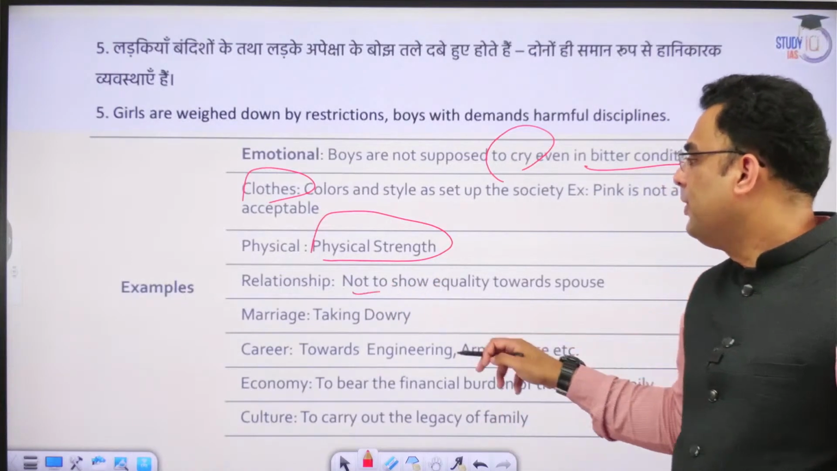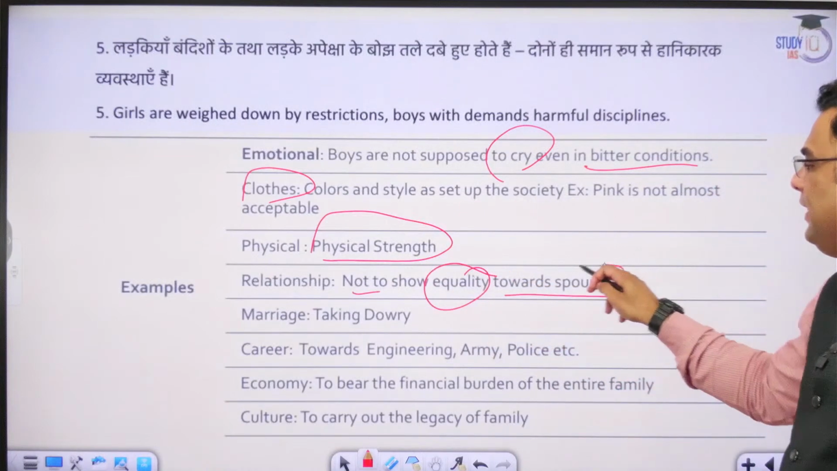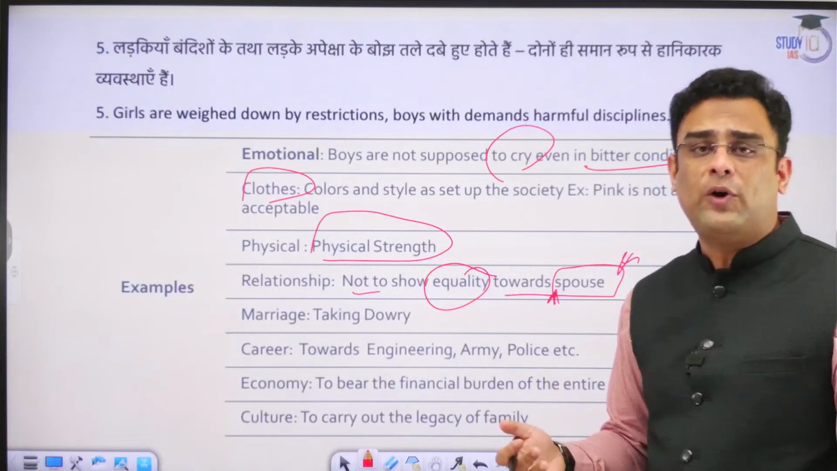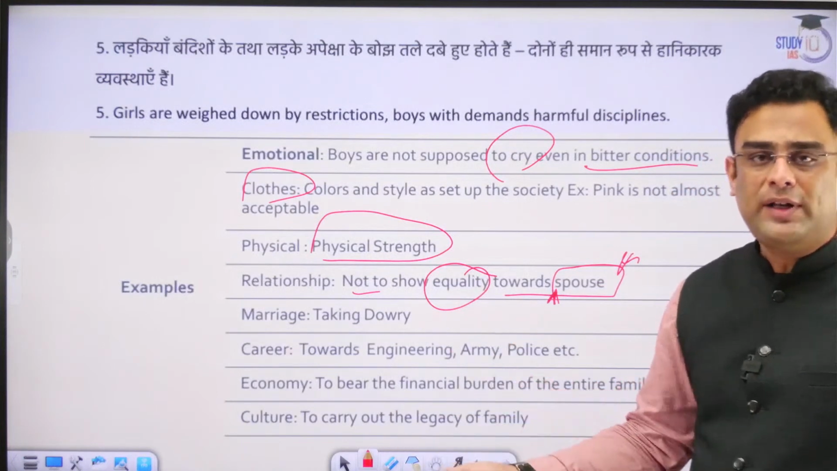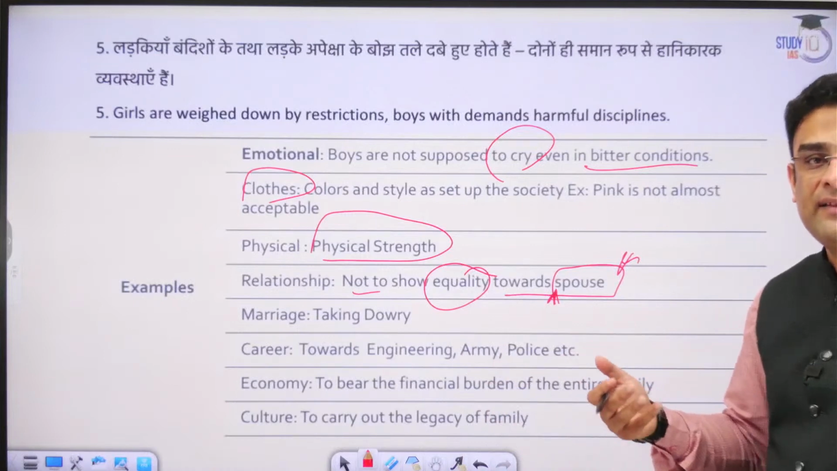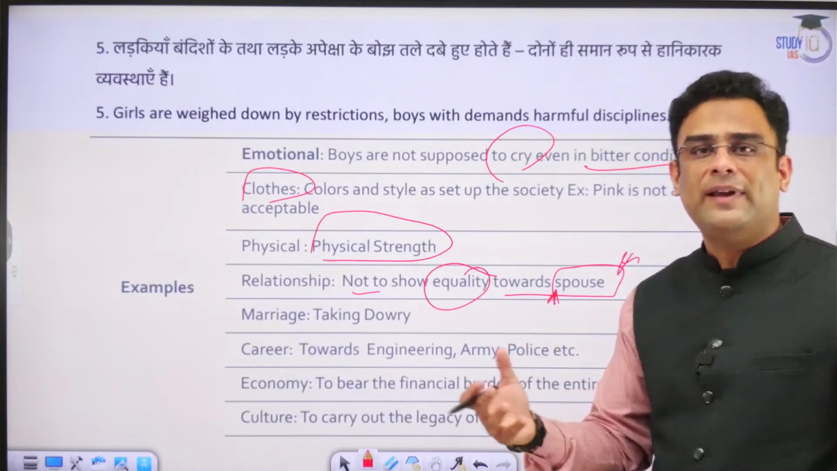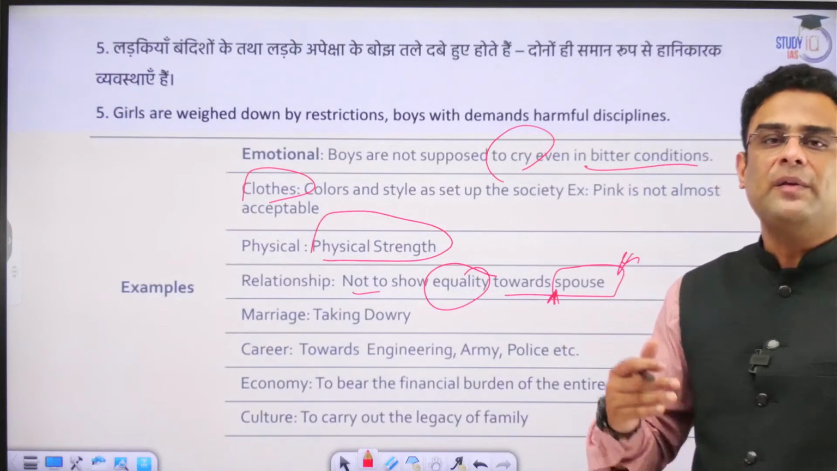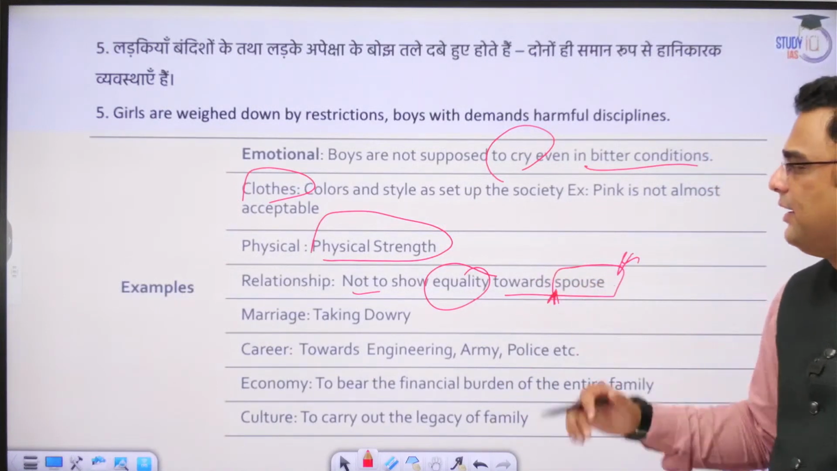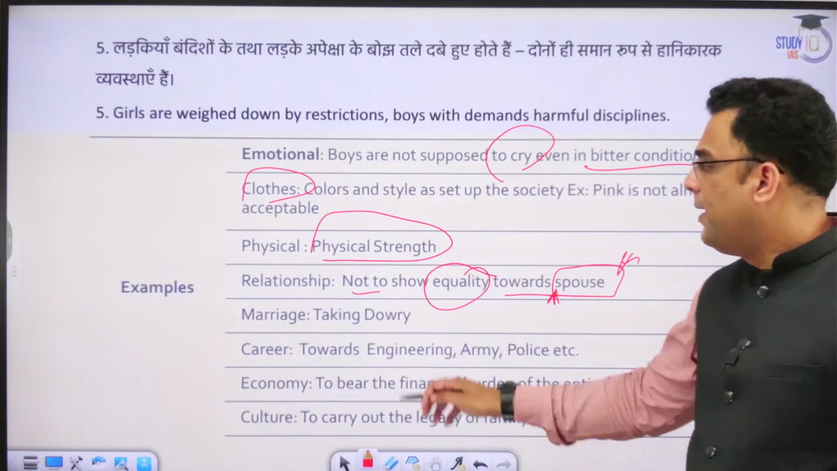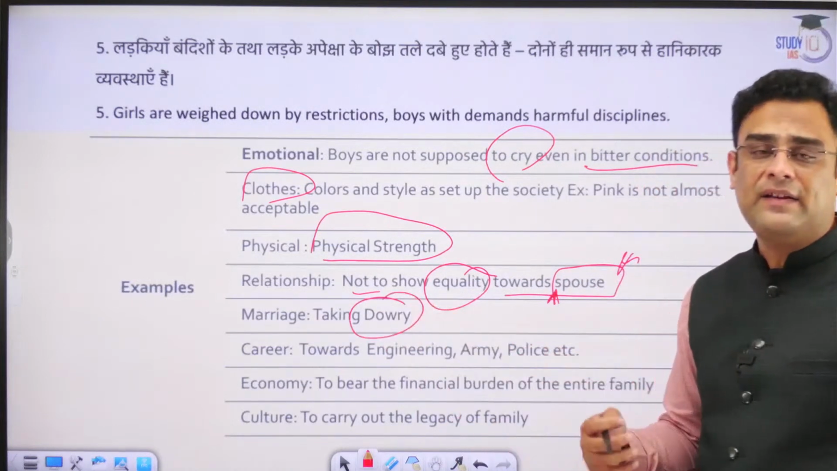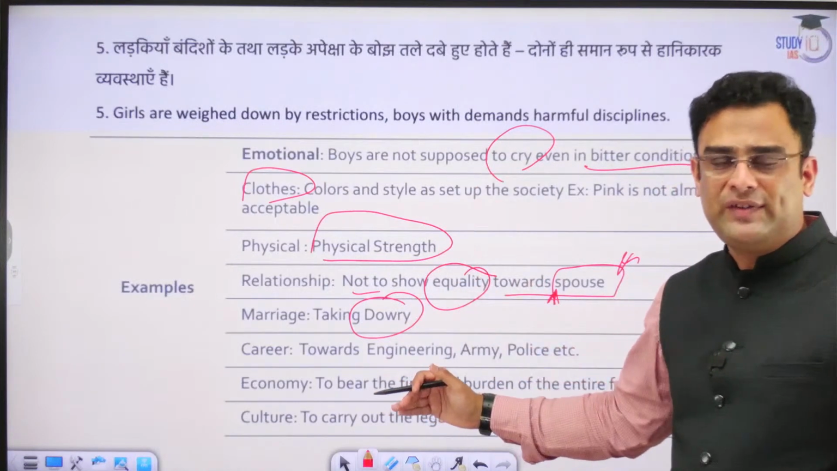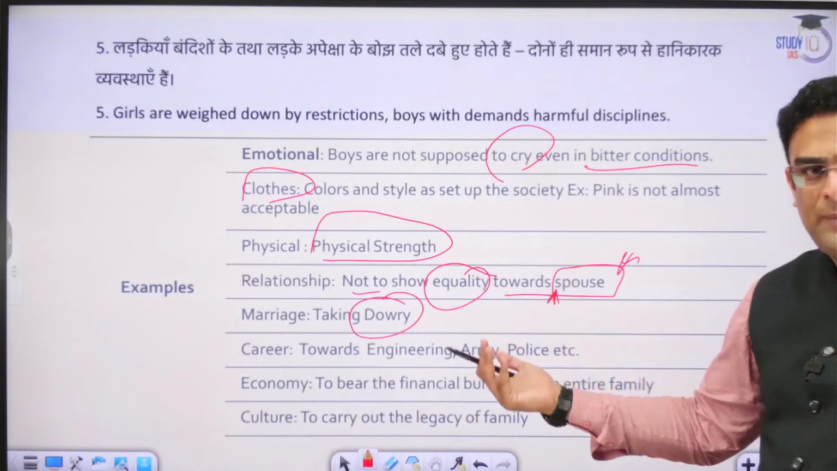In terms of relationships, he is expected not to show equality towards the spouse. A husband who extends a status of equality to his spouse is considered a weak sort of husband in various cultural settings. While this is again changing, in many places we see that these kinds of ideas all continue to endure. When a man marries, he is considered entitled to dowry. Although we have laws and have taken very stringent measures against this, the practice continues.